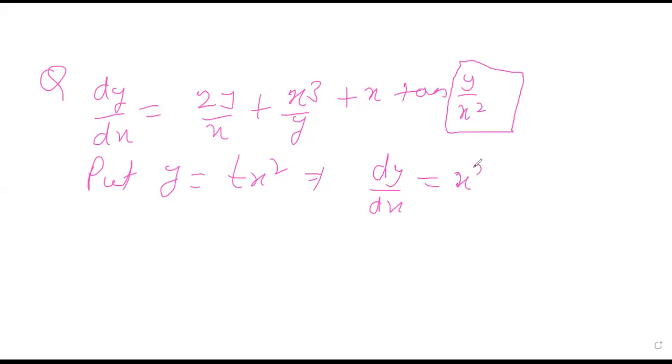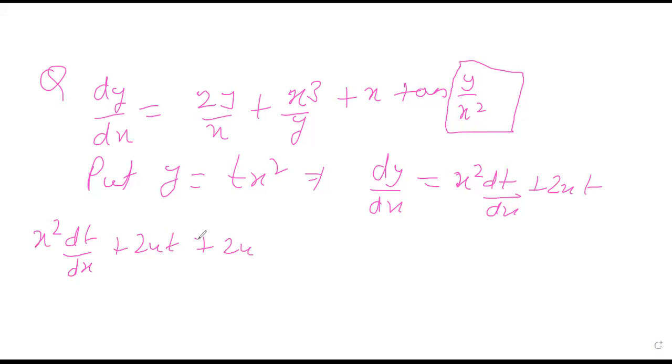Okay, x square dt by dx plus 2xt. Right. Let's put it down. So if I put it here, this is x square dt by dx plus 2xt is equal to, 2y by x will be 2xt, plus x cube upon x square plus x and t.